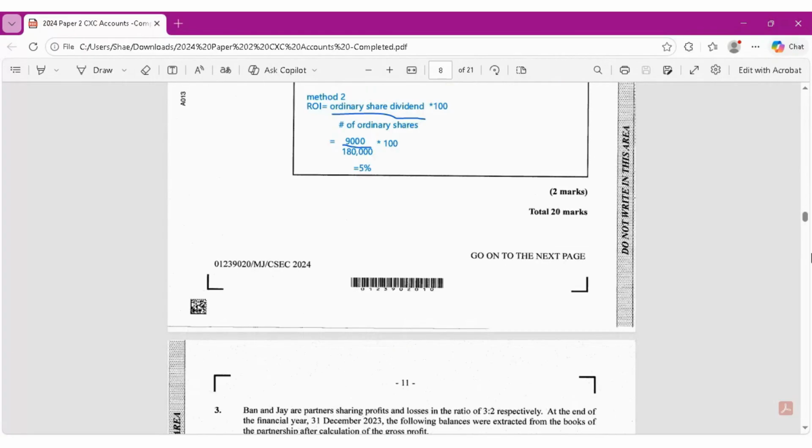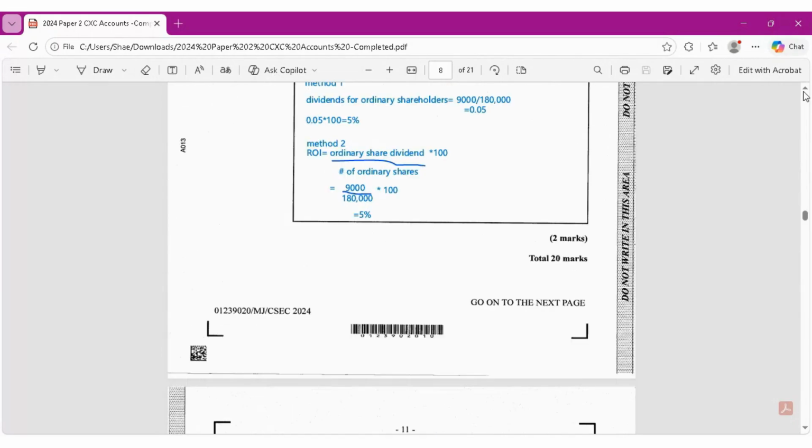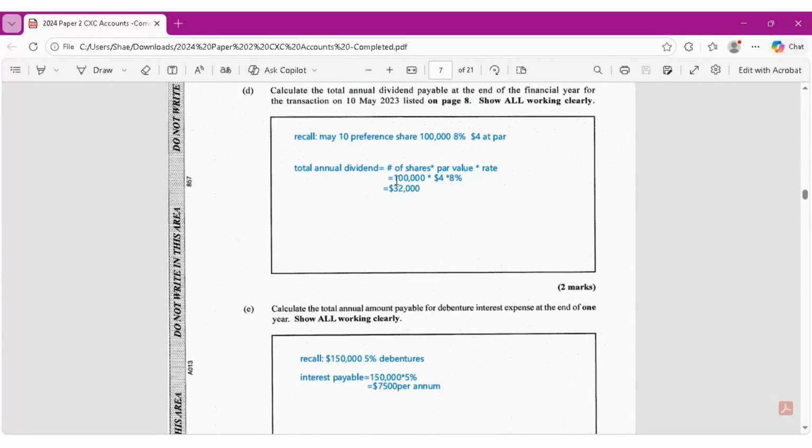So the total annual dividend is the number of shares, 100,000, multiplied by the par value of $4, multiplied by the rate of 8%, which gives you 32,000. As I said before, total annual dividend is your number of shares multiplied by your par value multiplied by your rate.